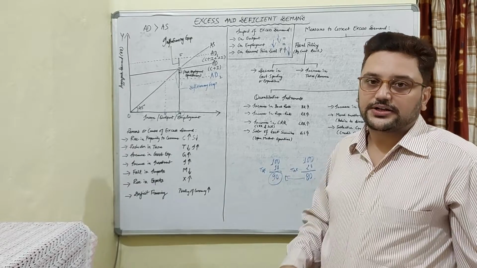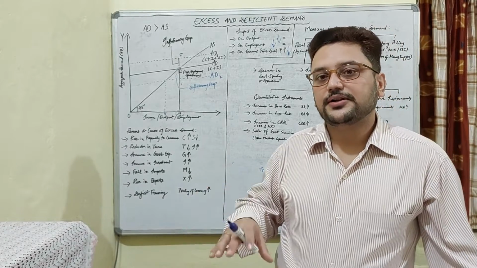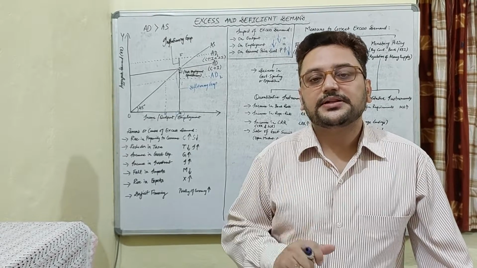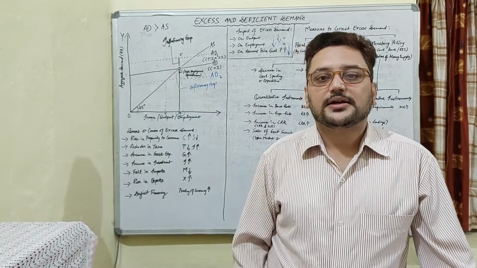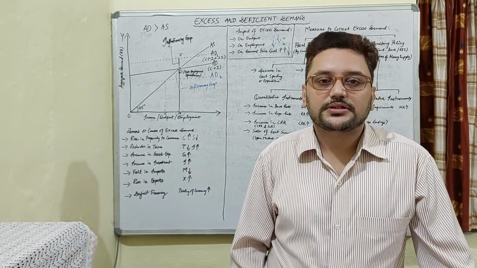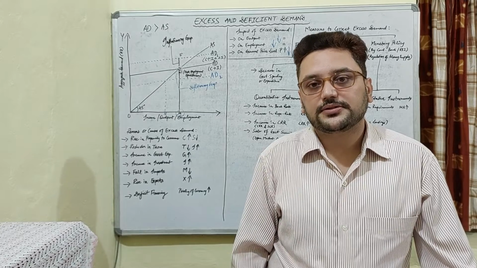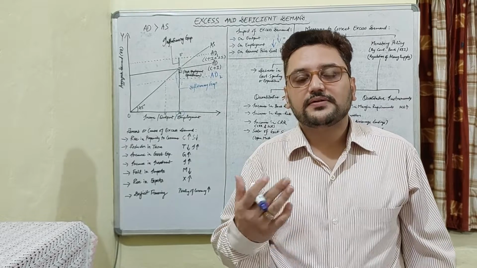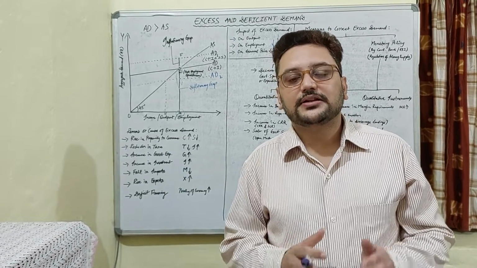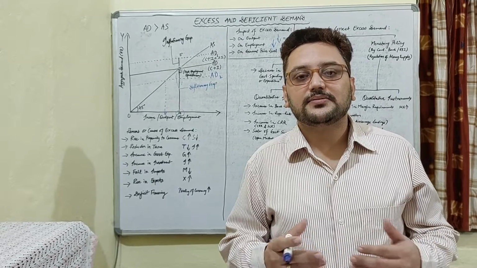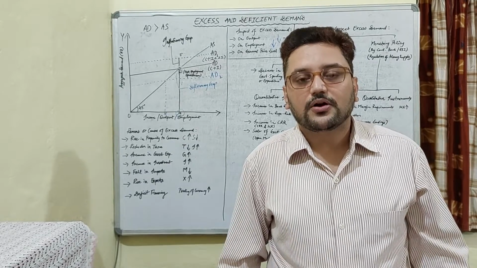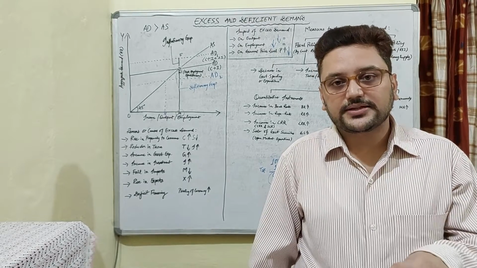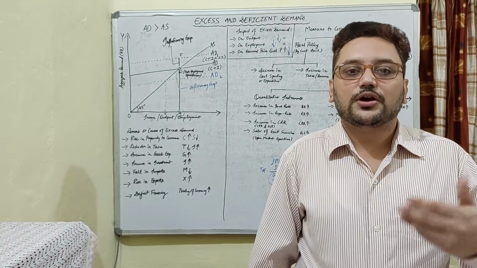Another way of quantitative instrument used by the RBI for regulating the money supply, or decreasing the money supply in the case of excess demand, is the open market operation of sale of government securities. The government has various securities and people love to invest in those securities because they come with a fixed interest rate, as well as they are very much secured because government will never run away or RBI will never run away. So they have full faith in them, although the return is fixed, but people always want to invest their money in government security.